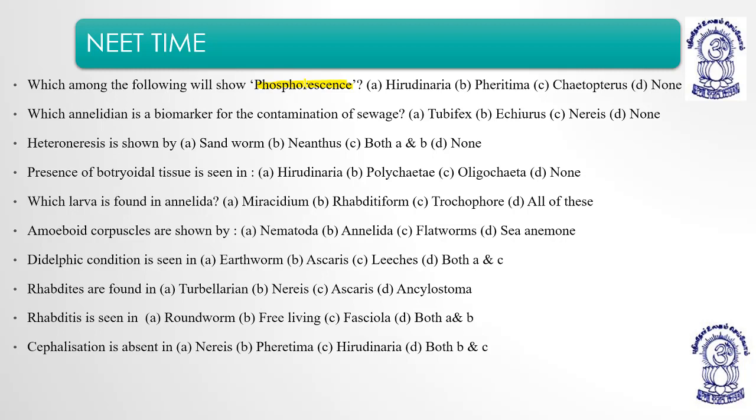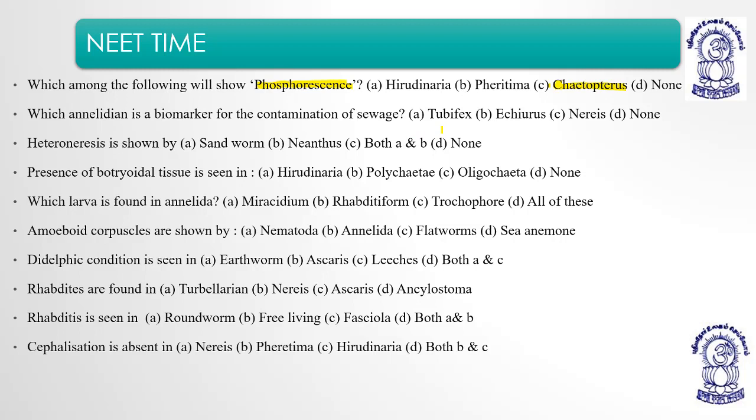So among all annelids, Chaetopterus is a group which is bioluminescent, means it is phosphorescent, it emits light, it emits radiations. The second question: which annelid is a biomarker for the contamination of sewage? A very good question, biomarker for the contamination of sewage.